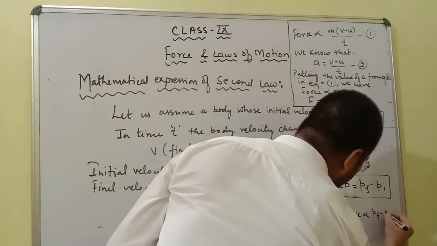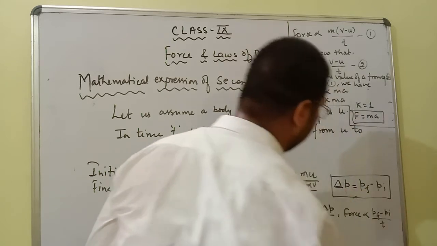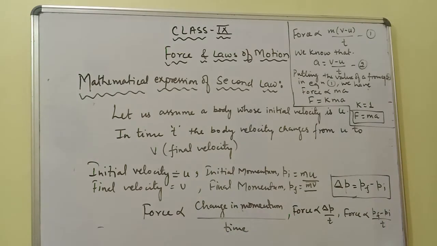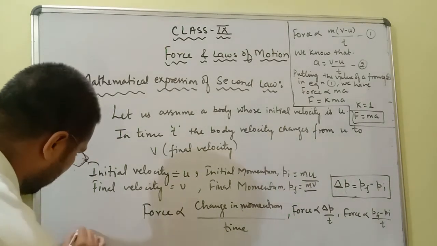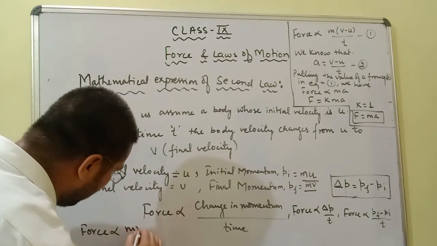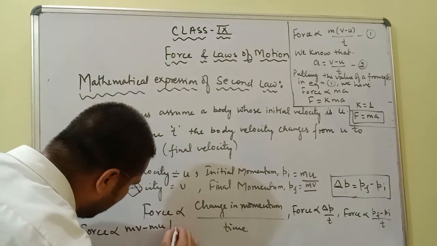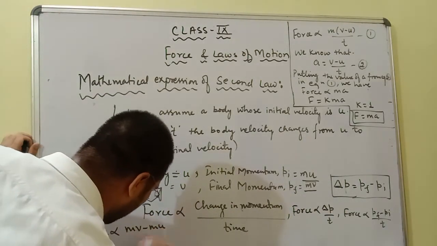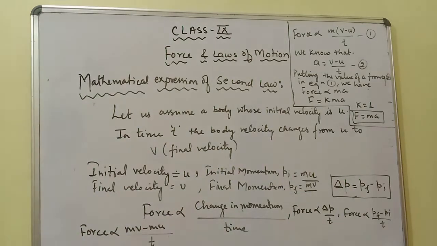Pf minus Pi upon t. Okay, now it will be visible to all of you. And we know that here force, what is Pf? Mv minus Mu upon t. This is upon t. So